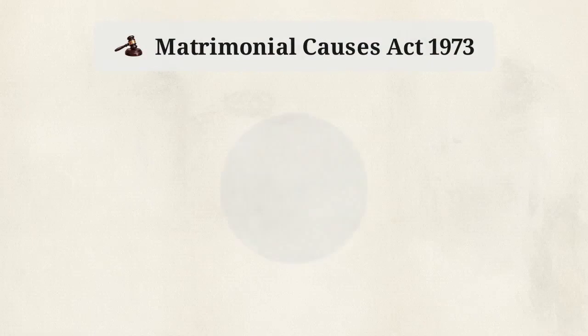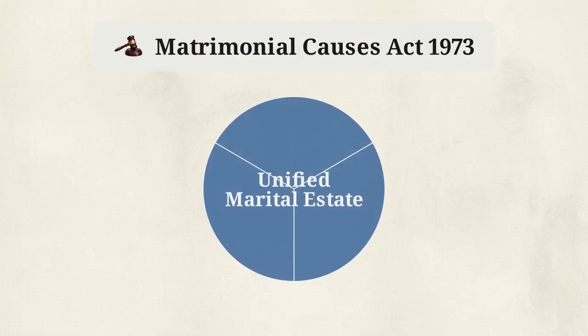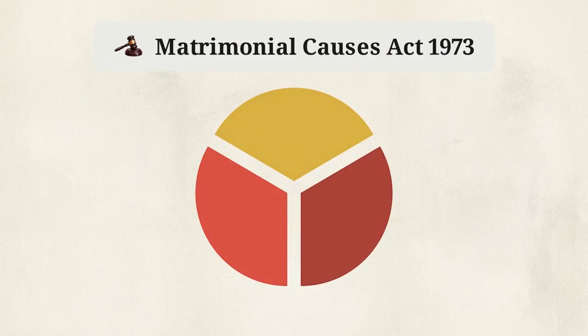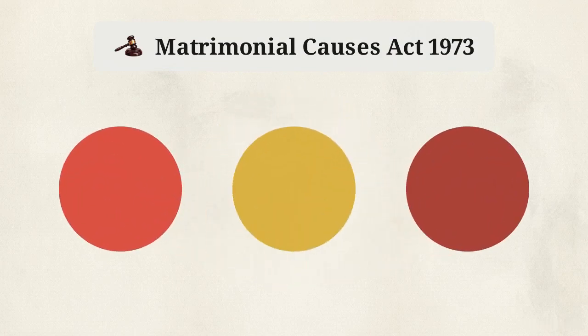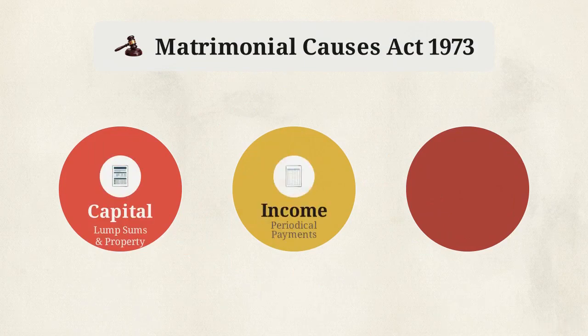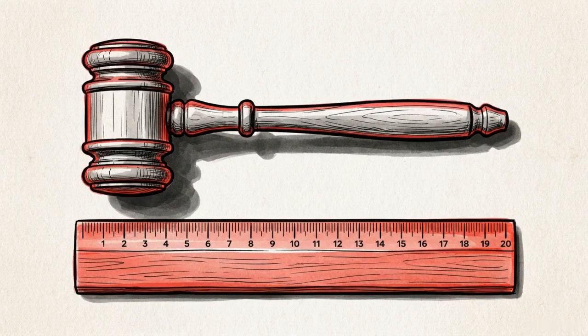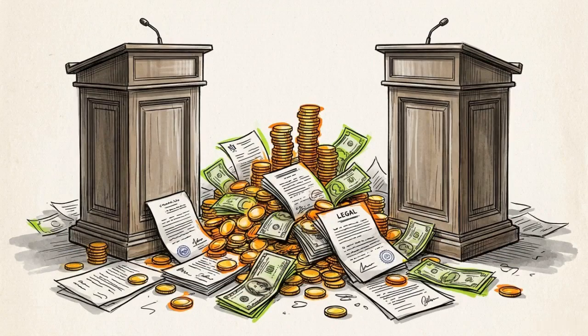The Matrimonial Causes Act 1973 grants the courts enormous authority to redistribute assets upon divorce. A unified marital estate is systematically broken down into separate, reallocated pieces of capital, income, and pensions. State intervention on this scale requires strict structural control. The court cannot simply listen to adversarial arguments and arbitrarily divide wealth.